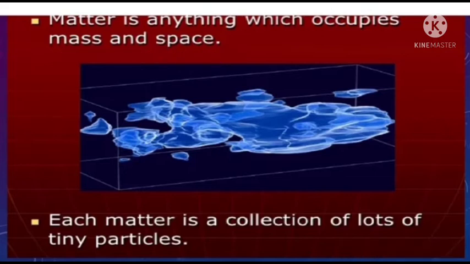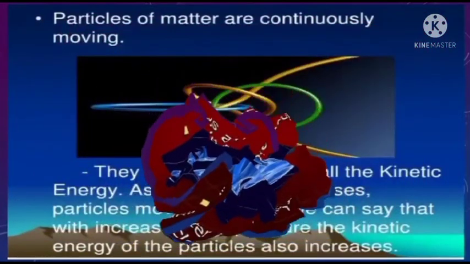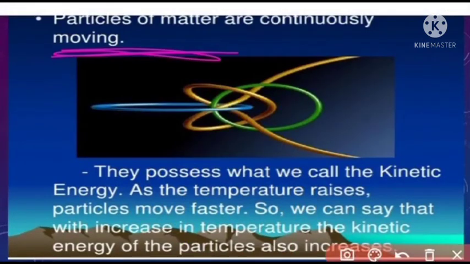Next characteristic is continuous moving or mobile nature. This is the particle or matter nature. They possess what we call kinetic energy. The particles are continuously moving, which is responsible for the kinetic energy of this matter. As temperature rises, particles move faster.